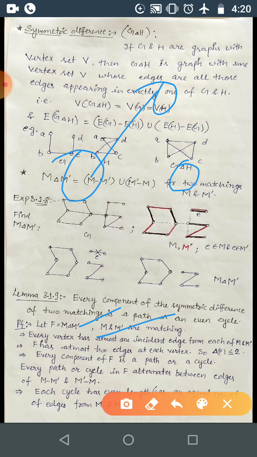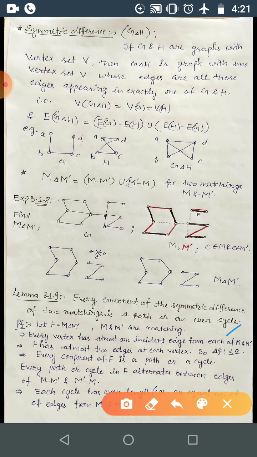Suppose this is the graph, and here the matching is given. Here we don't have any edge. So it is either 0 edges incident with this vertex or 1 edge. So every vertex has at most one incident edge from M as well as from M dash.